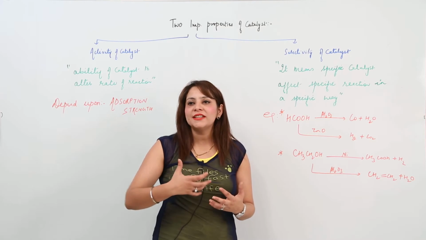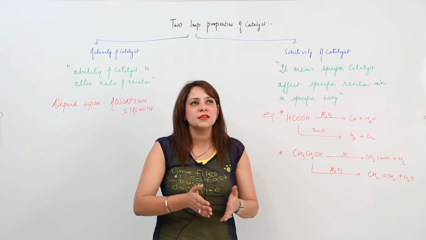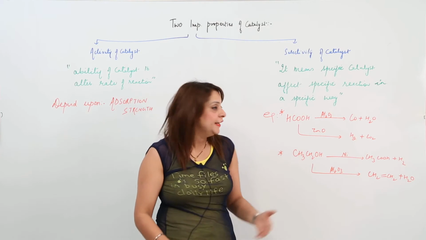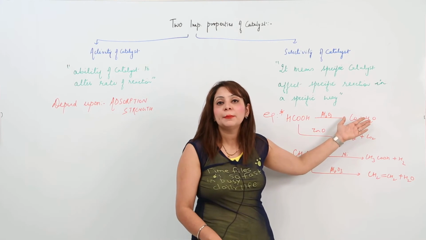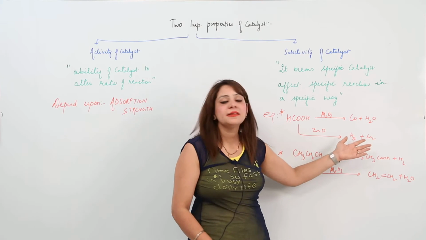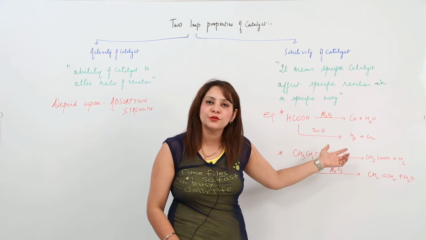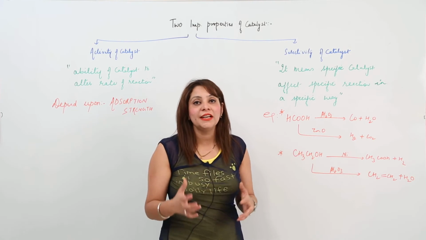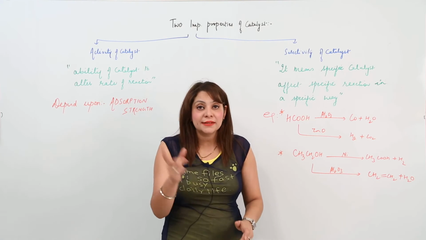It increases the rate, and moreover it affects the nature of the product. Here we can see that it leads to the formation of carbon monoxide and water vapor, and in this case it produces carbon dioxide and hydrogen. So this is what the catalyst is doing. It is affecting the rate of reaction in a specific way.